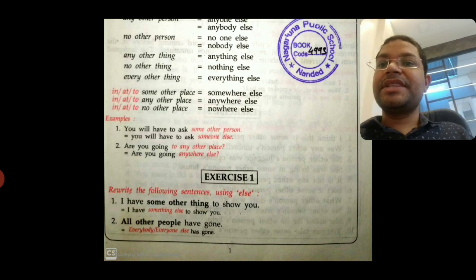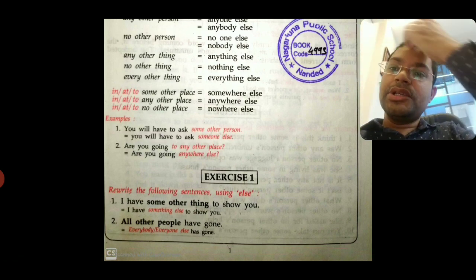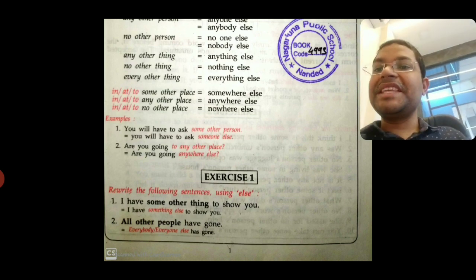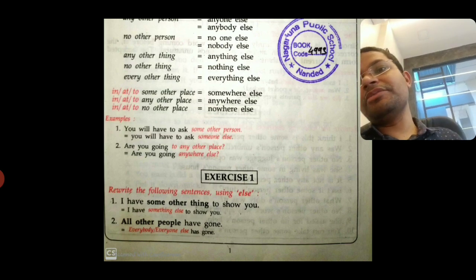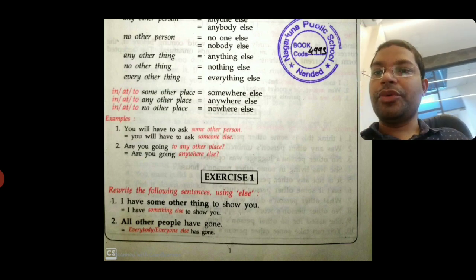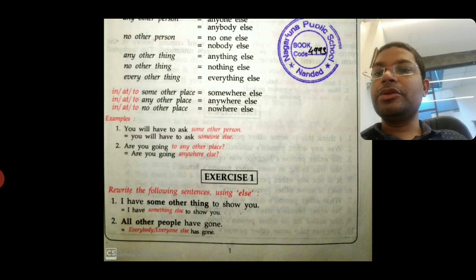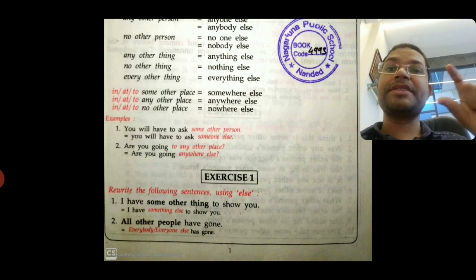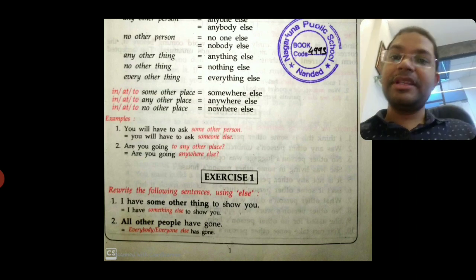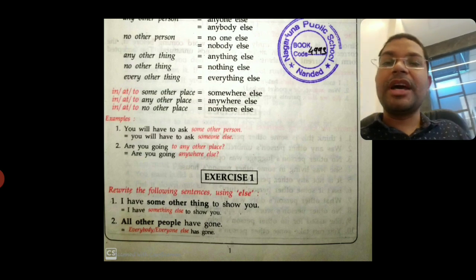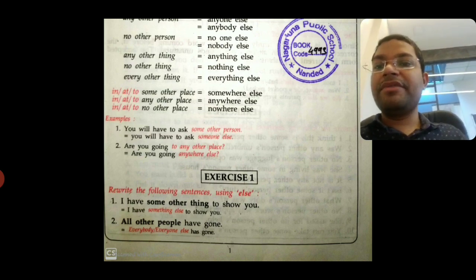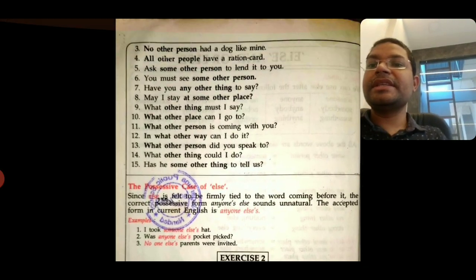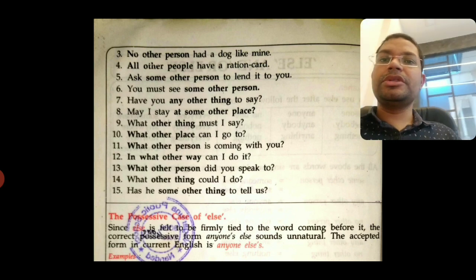यहाँ पर exercise दी गई है. We have to do the exercise. So, I have some other things to show you is equal to I have something else to show you. All other people is equal to everybody or everyone, because it talks about persons, not things. If it is a thing, then we will use everything, but here people are there, so everybody or everyone else has gone. Now some other sentences are given here and we are going to do the practice.